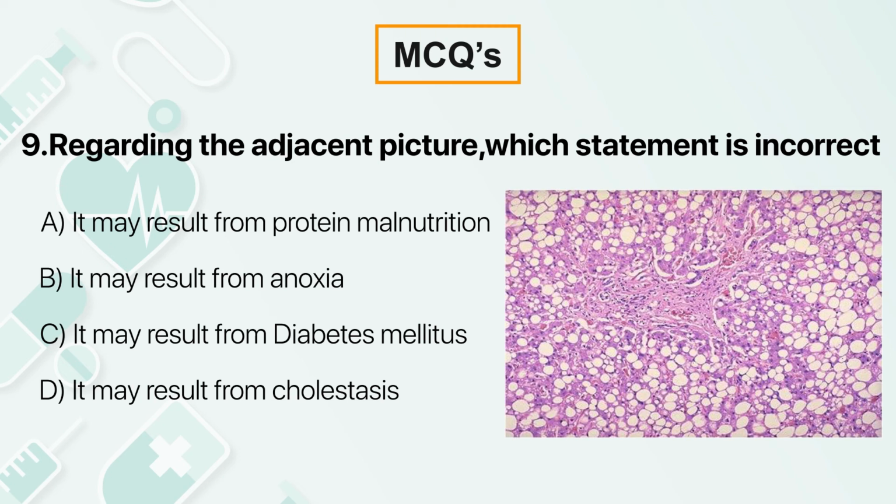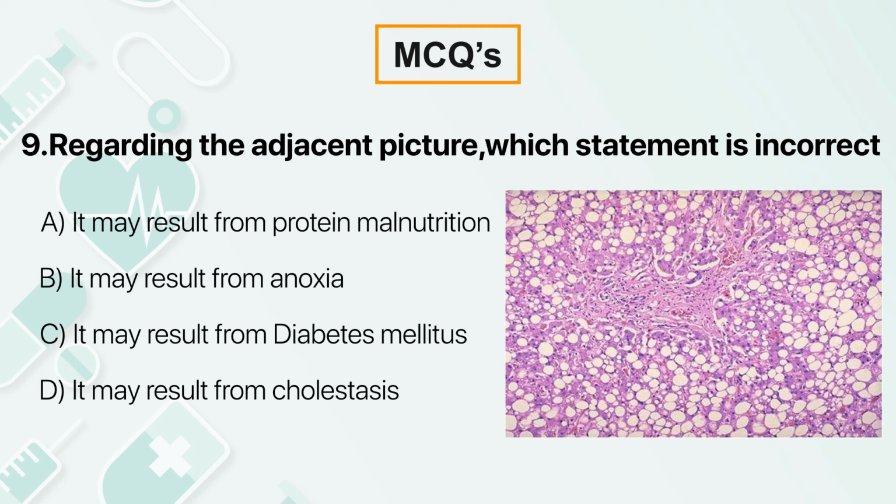Yes, it is right. It may result from anoxia. We all told you, hypoxia. And hypoxia can cause the detachment of ribosomes from the underlying endoplasmic reticulum. When the ribosomes get detached, there will be defective synthesis of protein. When the protein doesn't get synthesized, there won't be a formation of apoprotein. When there is no formation of apoprotein, lipoprotein won't be formed, and there will be interference in lipid metabolism, resulting in the accumulation of triglycerides in the hepatocyte, and that's what we mean by fatty degeneration. It may result from that.